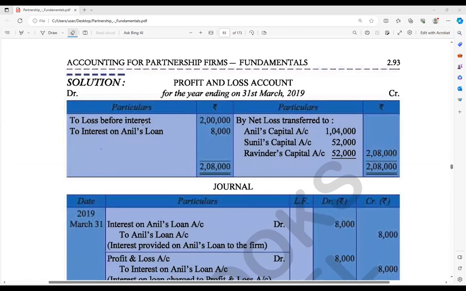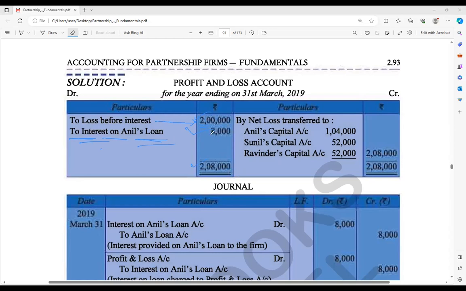Now see the loss before adjustment of interest on loan, how much? 2 lakh rupees, correct? So these 2 lakh rupees I should transfer to the partners. But even Anil is going to get some interest. So the total amount is 2 lakh 8,000 rupees, indirectly a loss for everyone. Clear?